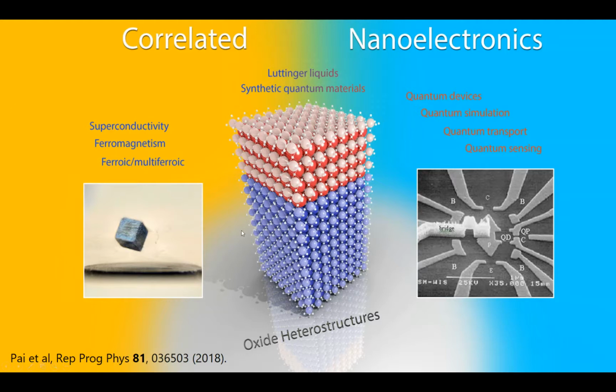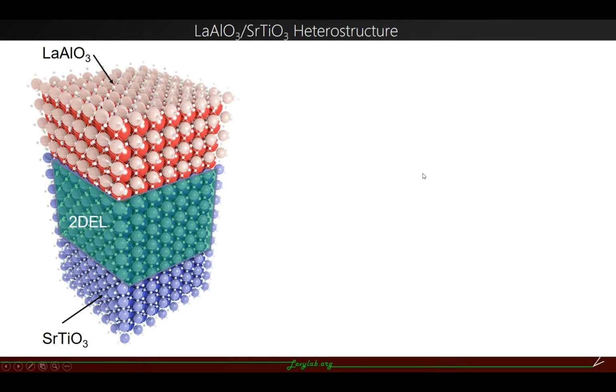At the interface of the two are the oxide heterostructures, which allow us to have single electron control like the semiconductor systems, but we also see rich correlated electron physics at the interface. So it's a very interesting system to study. We are interested in this particular heterostructure called lanthanum aluminate strontium titanate.